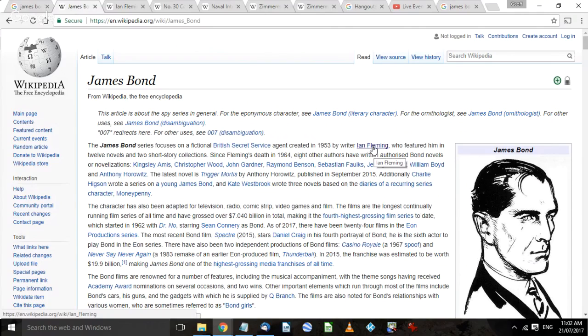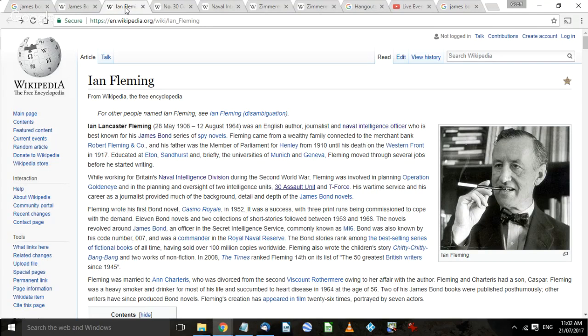This is what's called a hyperlink. A hyperlink simply means that rather than having to do another search for Ian Fleming, you can just click on it. When I put the pointer over Ian Fleming, down the bottom left-hand corner it shows it's going to go to Wikipedia Ian Fleming. So I did that, and it came up with this. I've already called these up, so that's why they come out very quickly. It tells me a little bit about Ian Fleming.